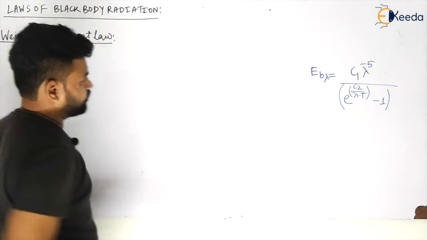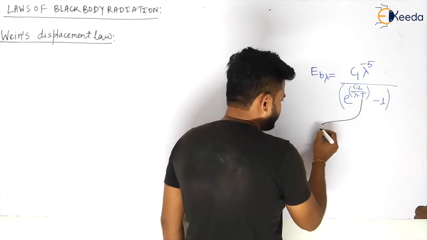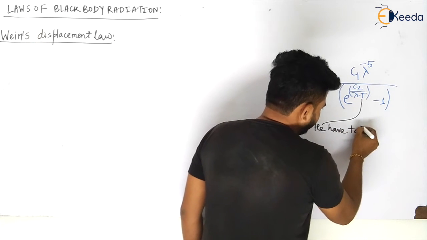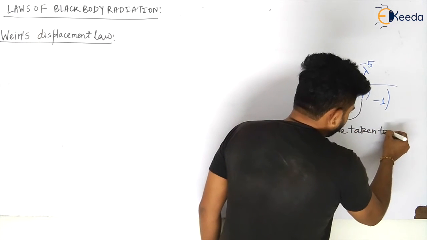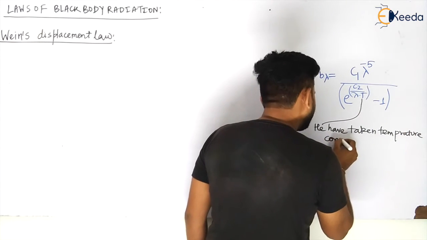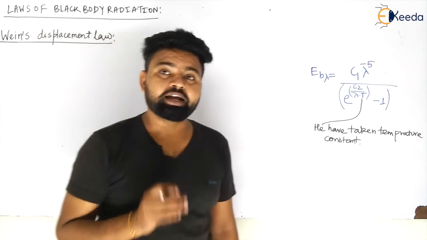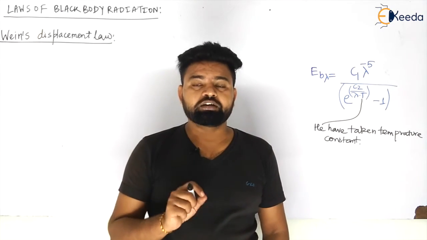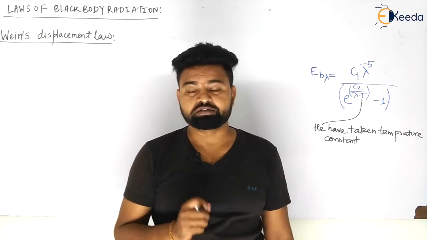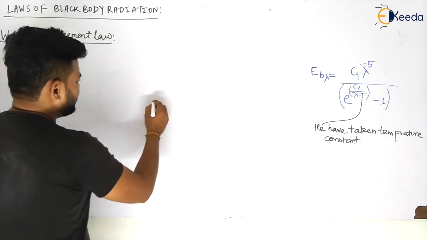What he did is he took the temperature constant, and then calculated the emissive power at different wavelengths, my dear students, at different wavelengths. So let us see.